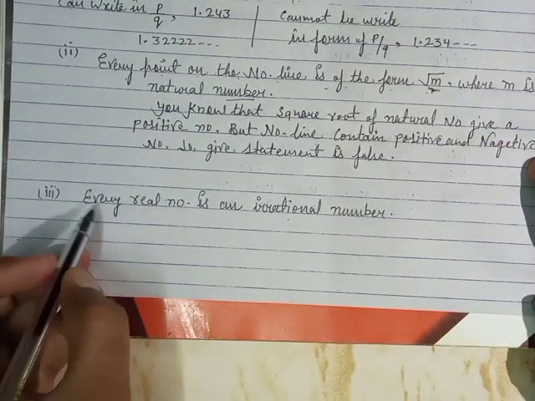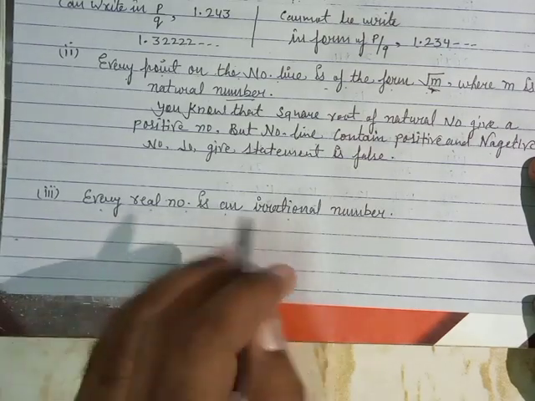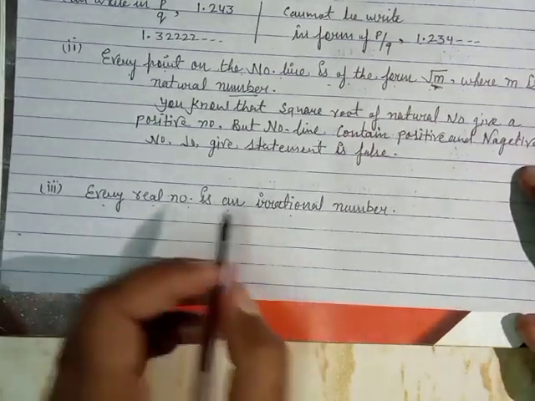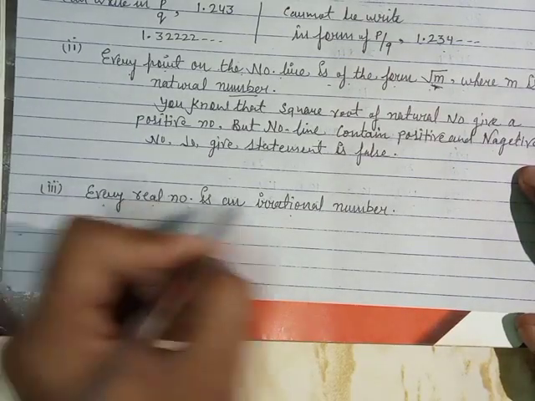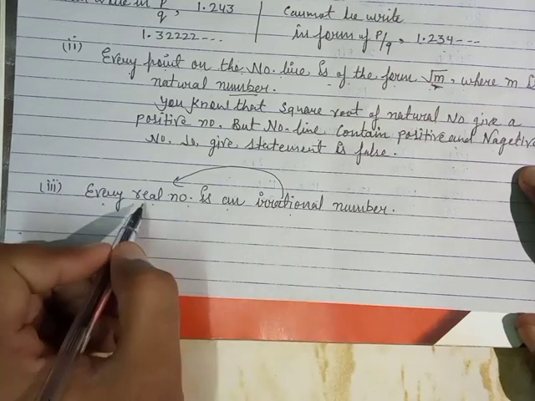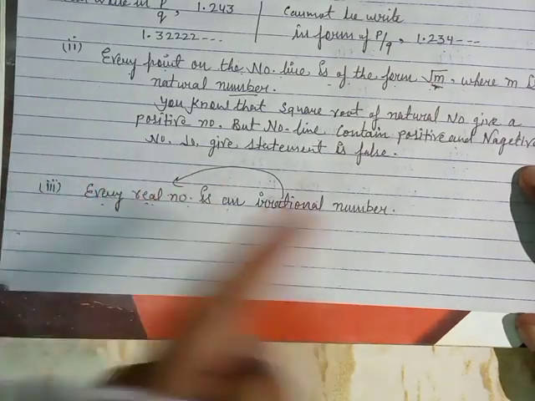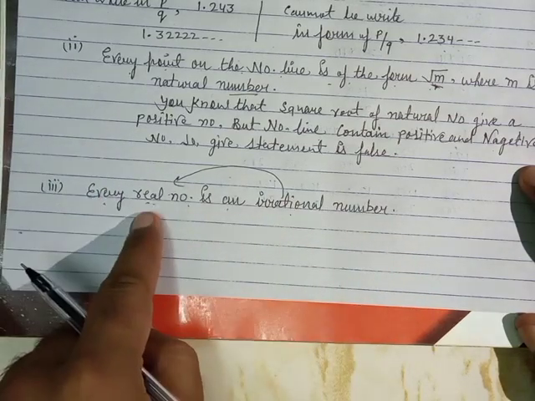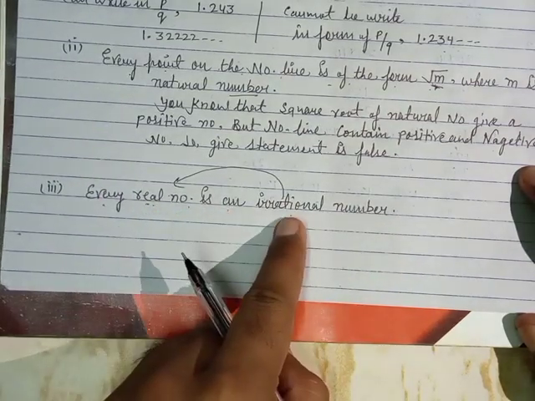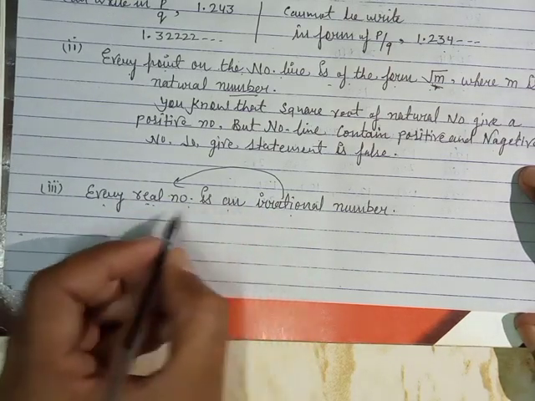Third statement, what is this here? Every real number is a irrational number. As you know that irrational number is the part of the real number, but real number have two part, rational and irrational number. So all real number will not be the irrational because some part will be the rational here.